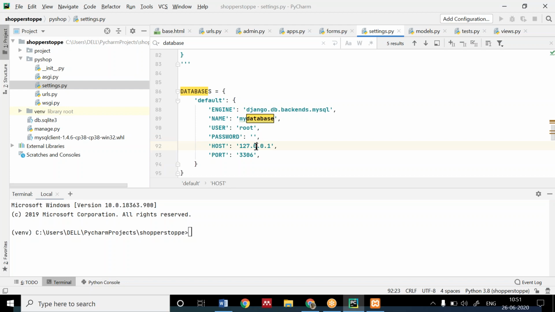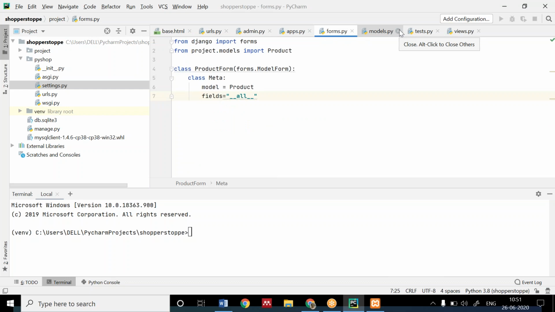You can see the host address and which port it is working on. Mine is working on 3306, so see which port your PHP is running on. It will be 3306 only. Try it with this. Okay. When you've done this, you have to close mydatabase. Okay, that settings.py file is perfectly set.